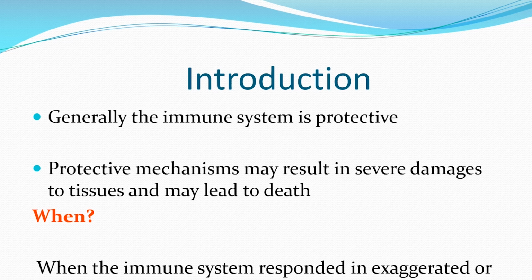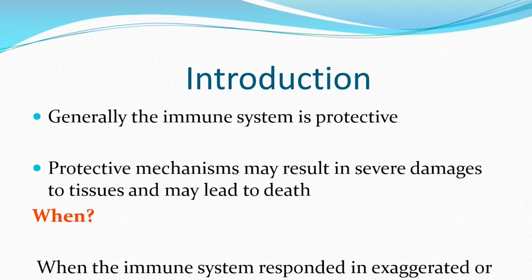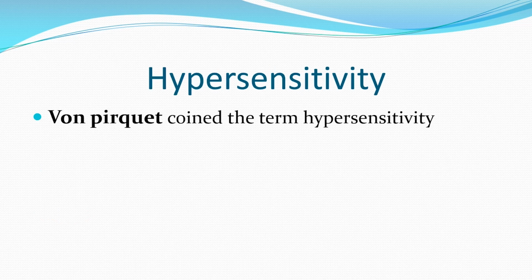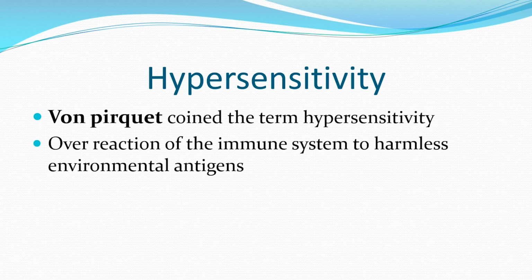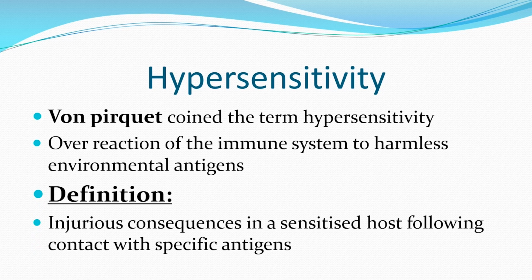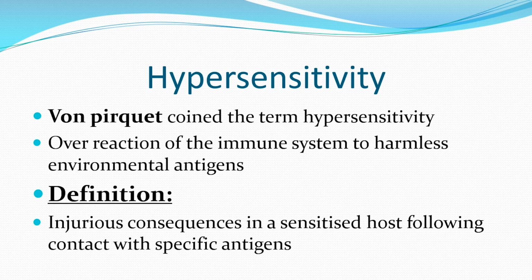So this exaggerated or inappropriate immune response resulting in an injurious effect to the human body is called a hypersensitivity reaction. The term hypersensitivity was coined by von Pirquet, and this is an overreaction of the immune system to antigens, also called allergens. Hypersensitivity is defined as an injurious consequence occurring in a sensitized host following simultaneous exposure to the specific antigen. So each and every word is important here.